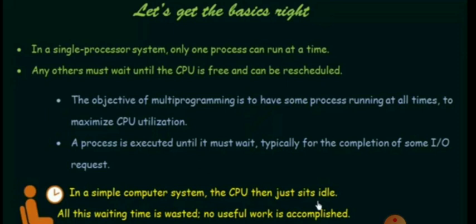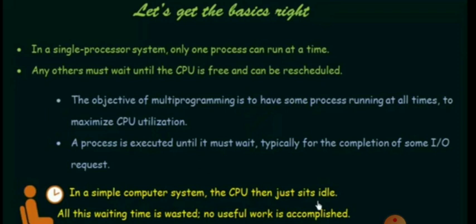We can have more than one process at a time, so the CPU won't become idle. We have to make the CPU always busy. So this is our objective. We have to make our CPU always busy. How to make our CPU always busy?